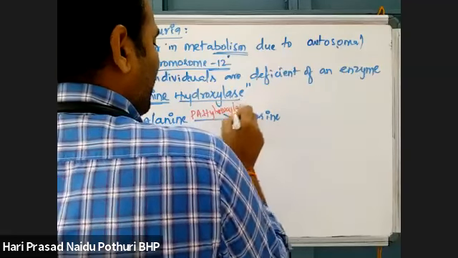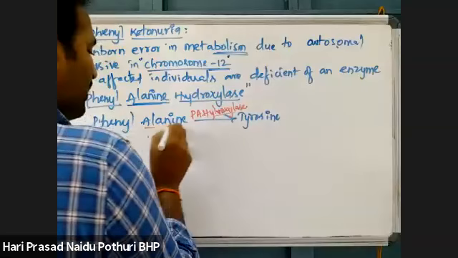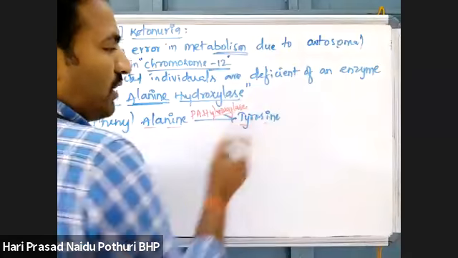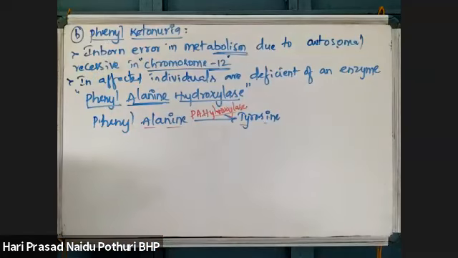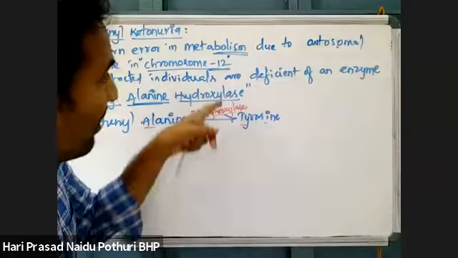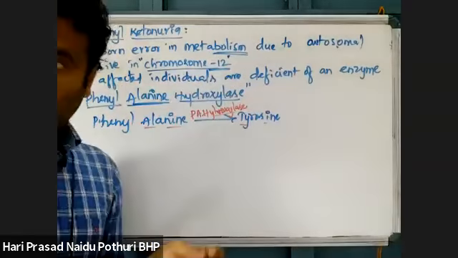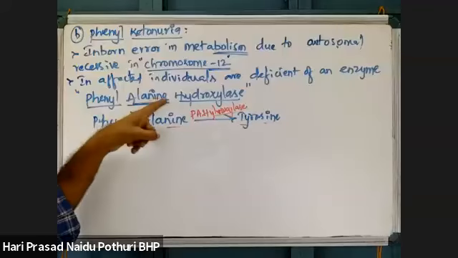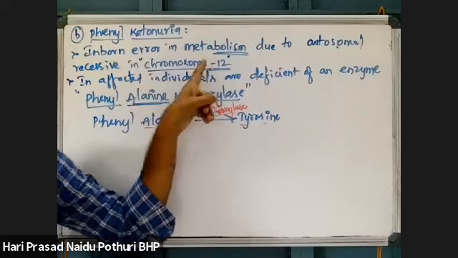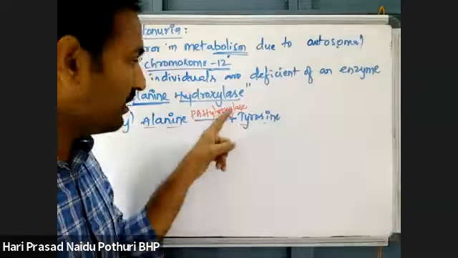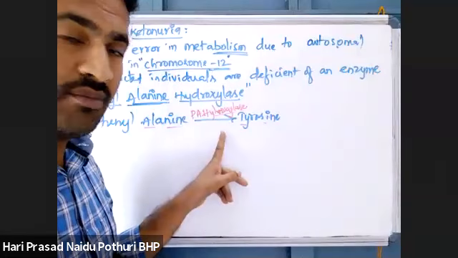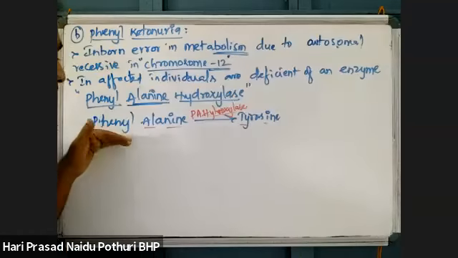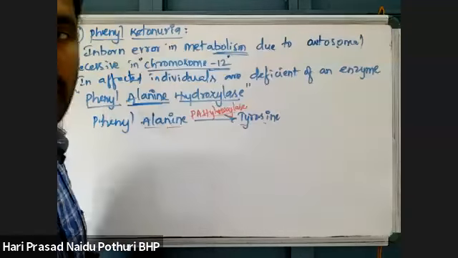Under normal conditions, when the gene for this enzyme on chromosome 12 is expressed, there is synthesis of this enzyme. That synthesized enzyme will convert phenylalanine into tyrosine.